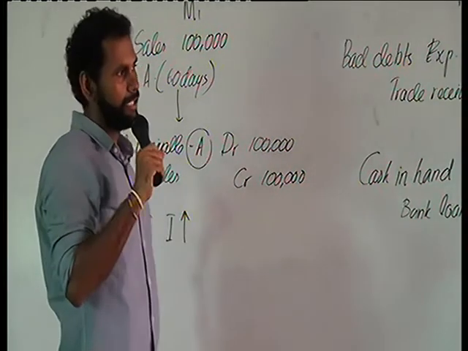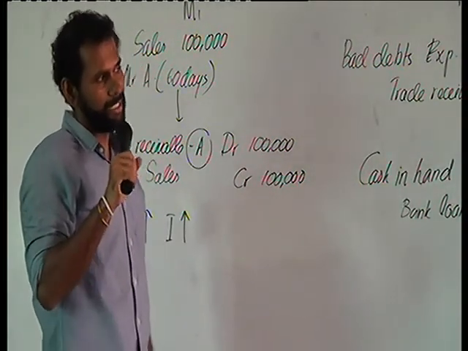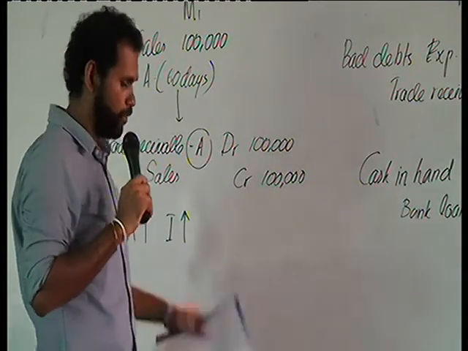So the double entry is debit the motor vehicle account, credit the owner's equity account.